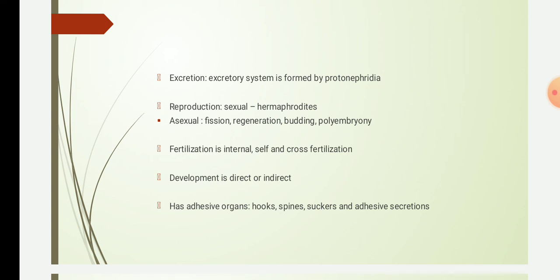The fertilization is internal, and in sexual reproduction, they are hermaphrodite, with both male and female gametes present, and they show self and cross fertilization. Development is direct or indirect. And most important, they show adhesive organs, that is hooks, spines, suckers, and adhesive secretion, which help in attachment to the substratum in free living forms, whereas in parasites they help in attachment to the surface or the inner layer, or the lumen of the host.